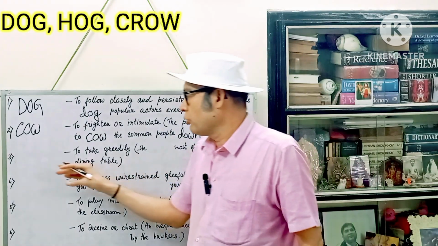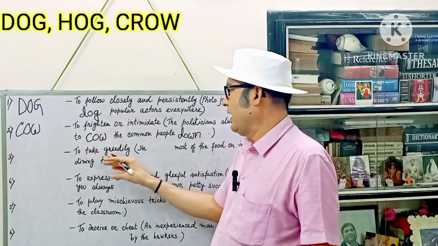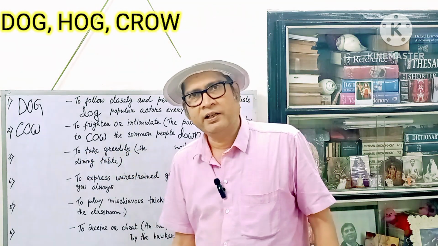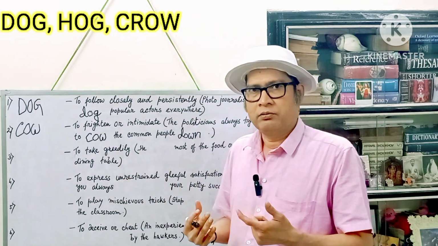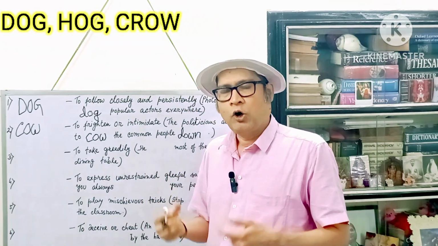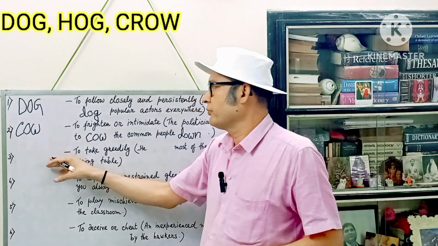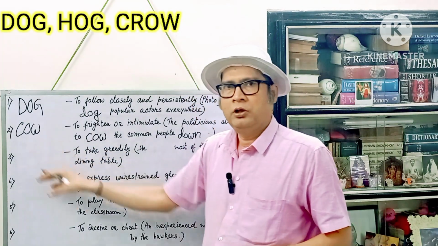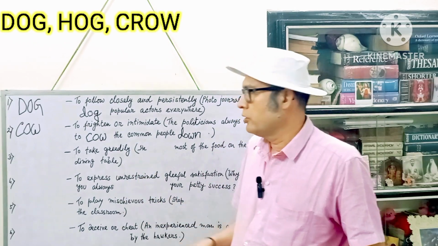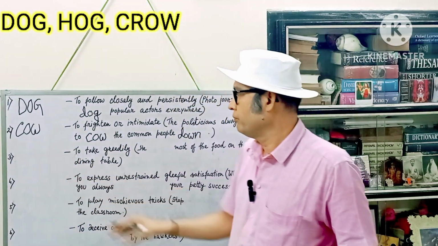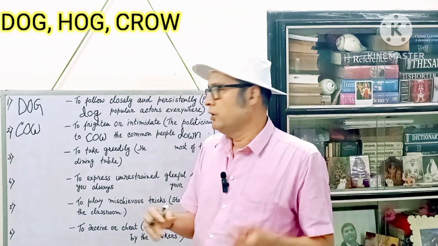Let's move on to word number 3. The word number 3 means to take greedily. To take greedily. Okay? Or to eat greedily. There will be also a noun which actually means a certain sort of animal. So which word can be used here? To take greedily.